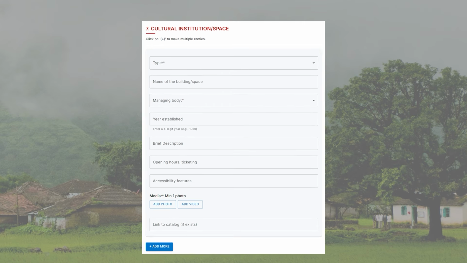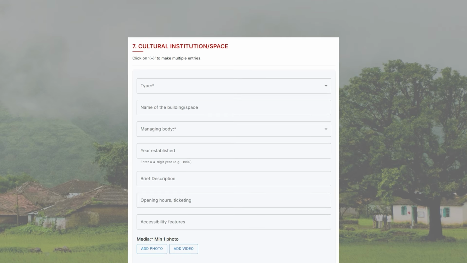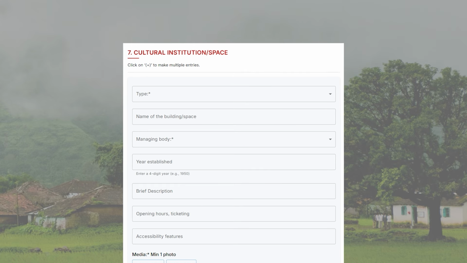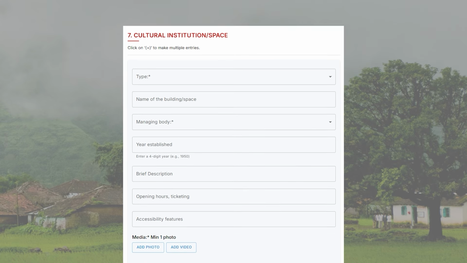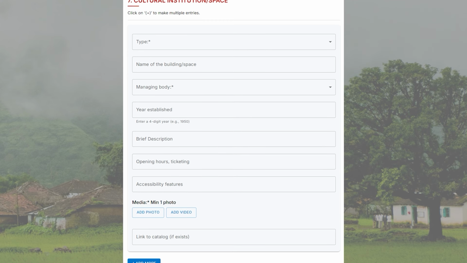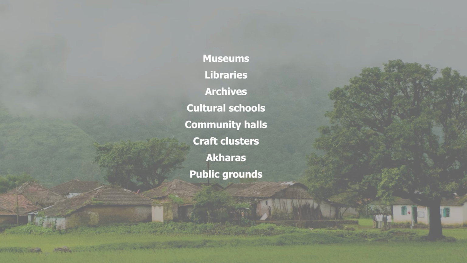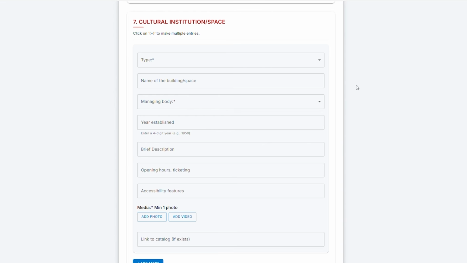Next, we transition to question 7, cultural institution and space. This question is about important cultural spaces in the village, places where knowledge, art, or community activities take place. Examples include museums, libraries, archives, cultural schools, community halls, craft clusters, akhada, public grounds. These places play an important role in preserving and promoting culture.